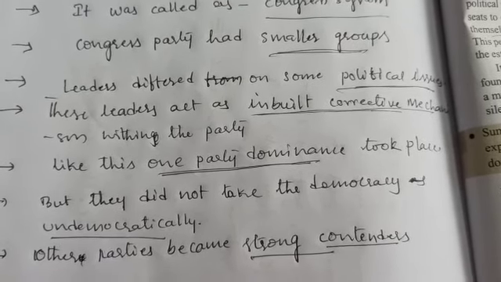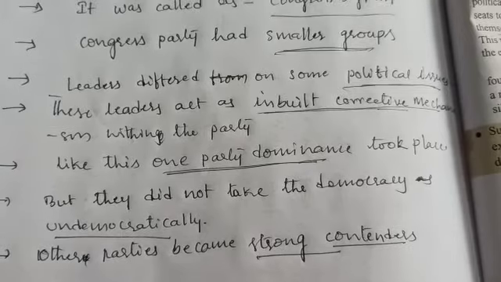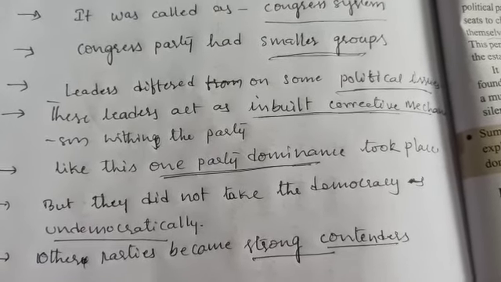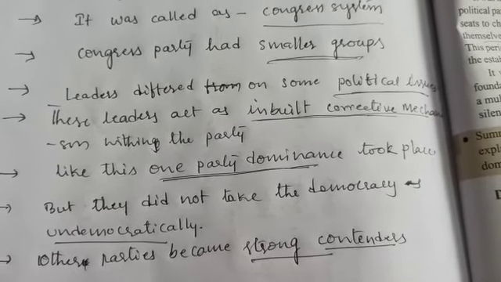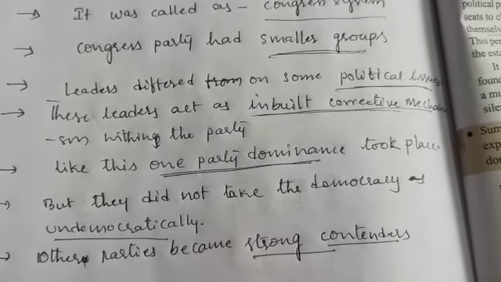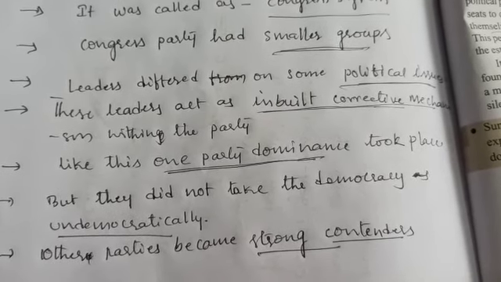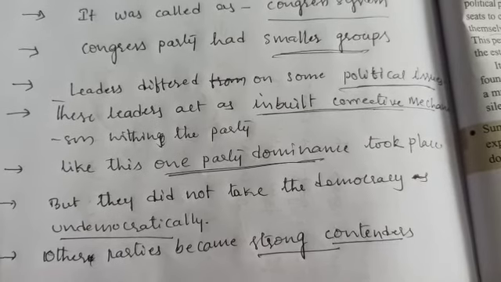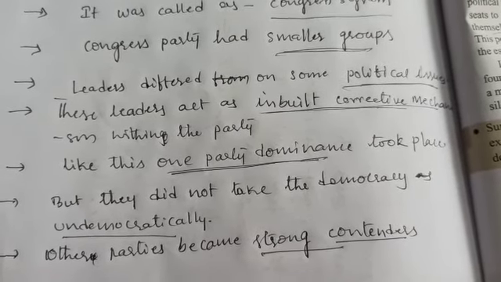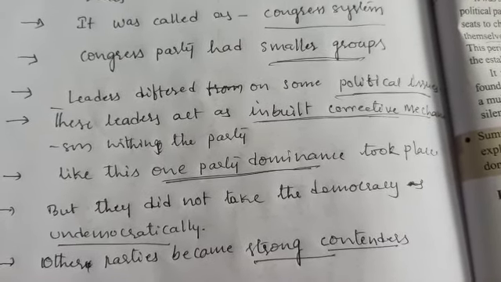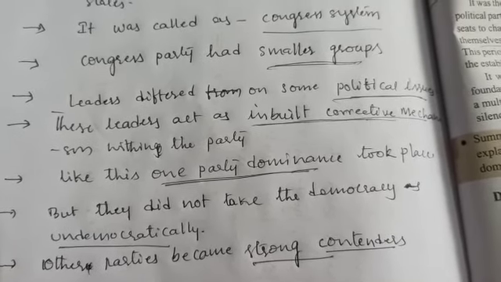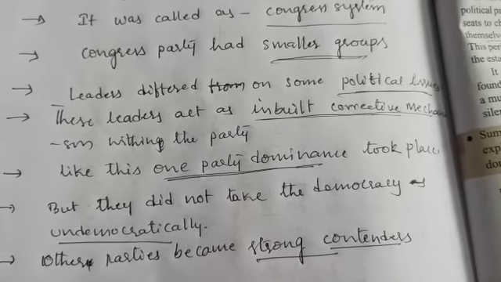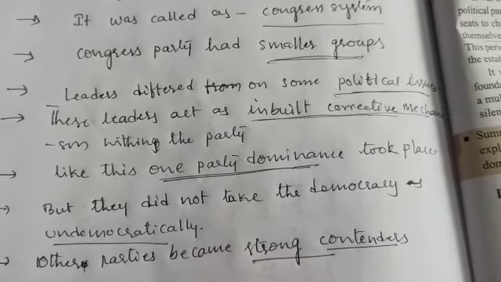Within the Congress party there were smaller groups. These groups were always checking the government and criticizing the government. But they were within the Congress party, criticizing, giving suggestions and advice, and they always differed from the opinion of the Congress party or the government. They had their own opinions, and sometimes these smaller groups even took the help of smaller parties and attacked the government.